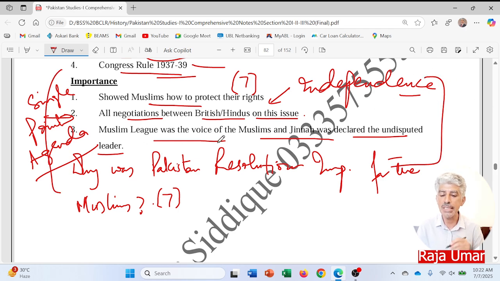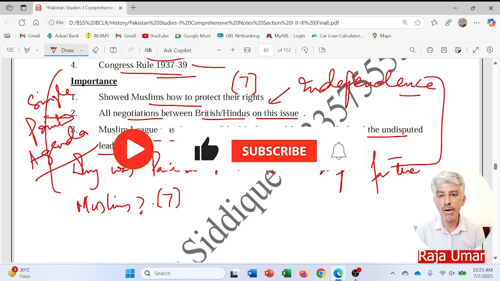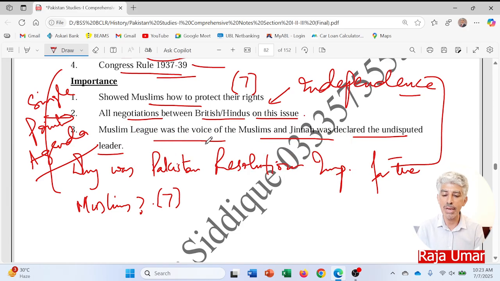So this is how it brought unity among the Muslims, gave them a clear-cut pathway, and showed how they were supposed to protect their rights. It also gave a single idea for negotiations, the dialogue process between the Muslims and the British or the Hindus: only and only Pakistan. So if you explain these 3 points in 3 separate paragraphs, develop them and give the evaluation or analysis of these points, then you will be awarded 7 marks. So it is a very important question.